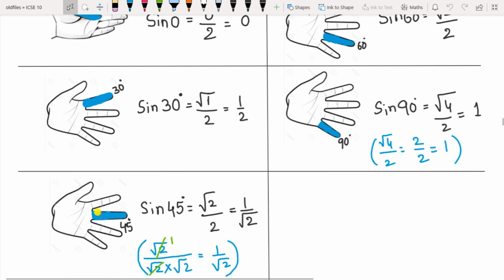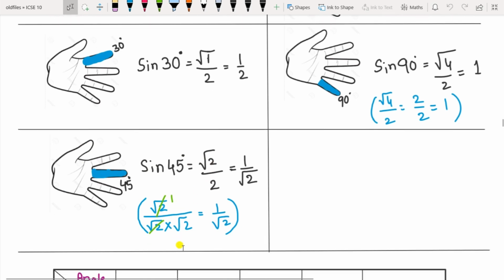So then comes sin 45. Sin 45 is the middle finger. Fold this middle finger. Now how many fingers are left towards the thumb? There are 2 fingers towards the thumb. So under root of 2 and divide by 2 you have to do. So how can we solve this now? The denominator is 2, means it is root 2 into root 2. So root get cancelled. So it will be 1 by root 2. That is the answer for sin 45.